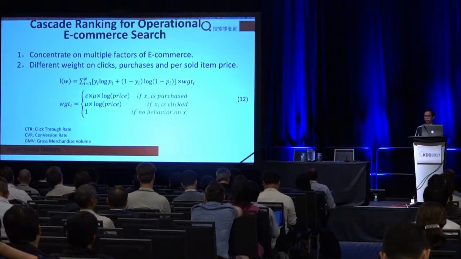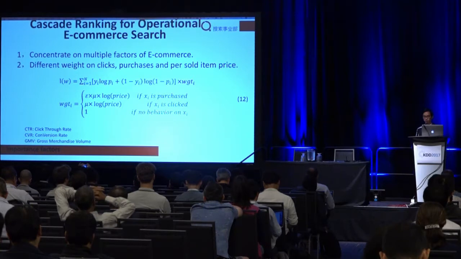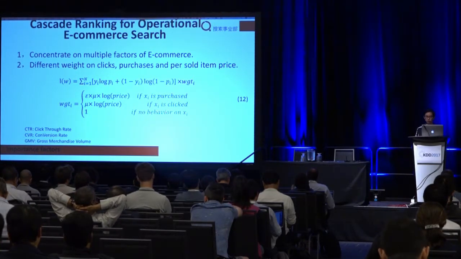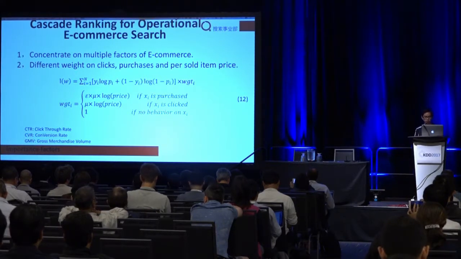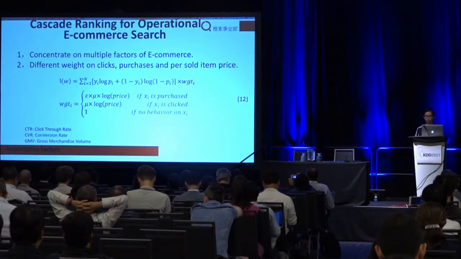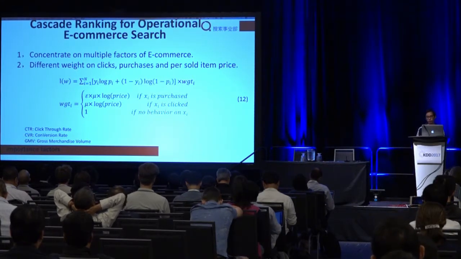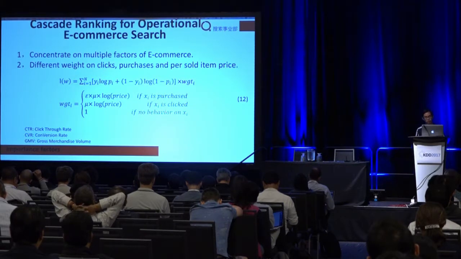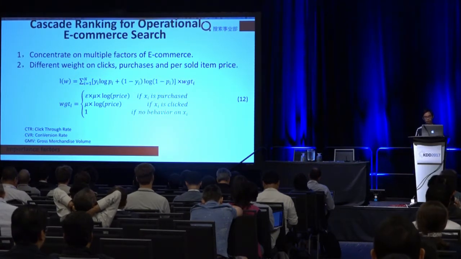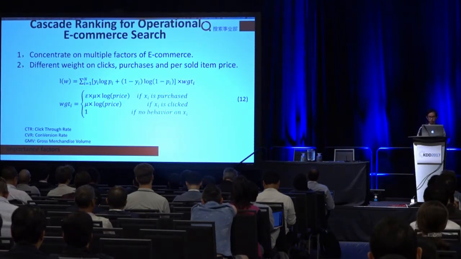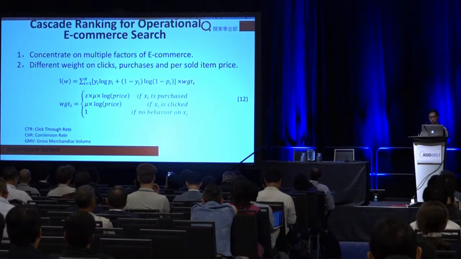The last thing we have to consider is that in e-commerce search, we have to pay attention to multiple factors: click-through rate, conversion rate, and the total GMV. So we assign each instance in the training set a weight, denoting how important the instance is. In general, a purchase instance is more important than a click instance, and an expensive instance is more important than a cheap instance. Expensive and cheap here mean the item price.